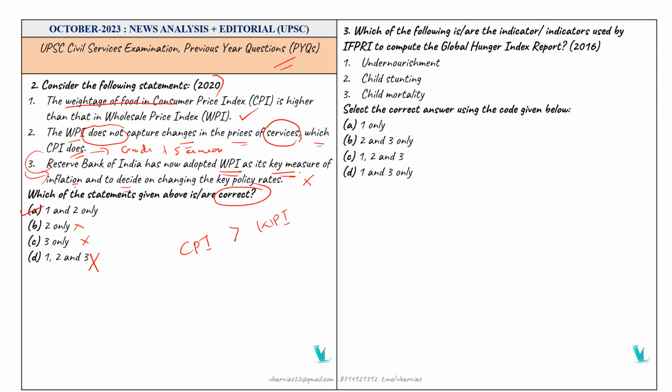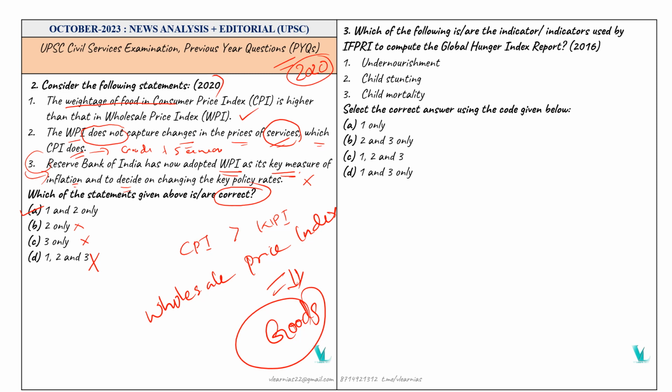Actually, this is a PYQ of 2020. That's why I know that last year there was no elimination method, but still we can't completely avoid the patterns of UPSC because we can't predict UPSC. So we need thorough knowledge about the article or the points. WPI does not capture the changes in the price of services. It is the wholesale price index, mainly focusing on goods.